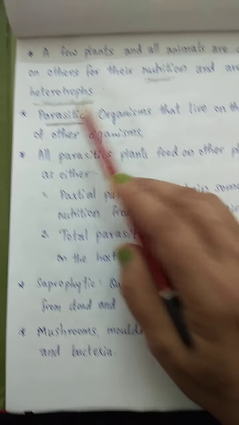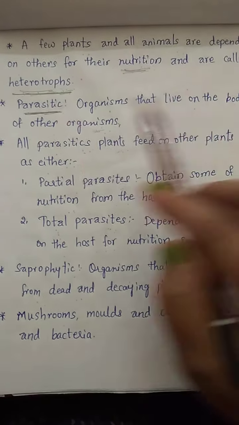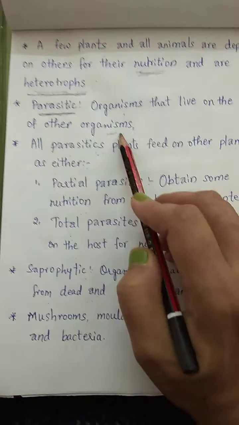Next, parasites. Parasites are organisms that live on the body of other organisms. All the parasitic plants feed on other plants, for example, partial parasites and total parasites. Partial parasites obtain some of their nutrition from the host plant, for example, painted cup.